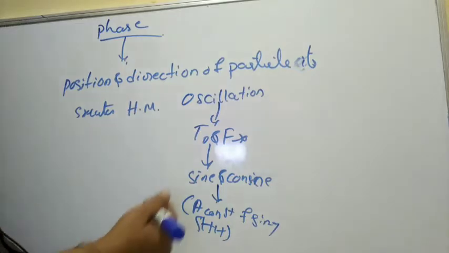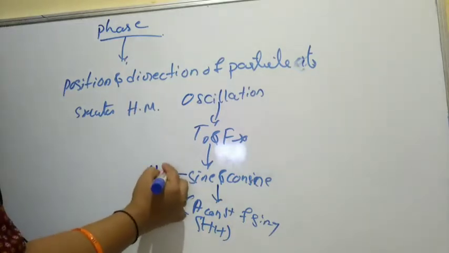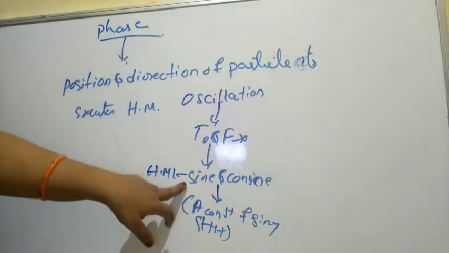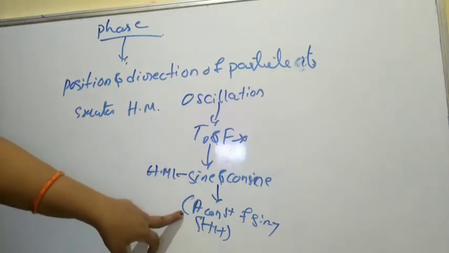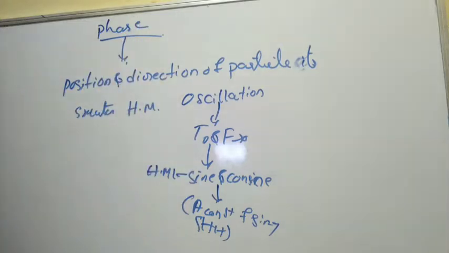That tells us this is harmonic motion. Once there is constant amplitude and a single frequency, it is simple harmonic motion.